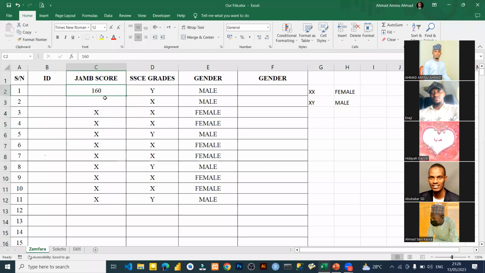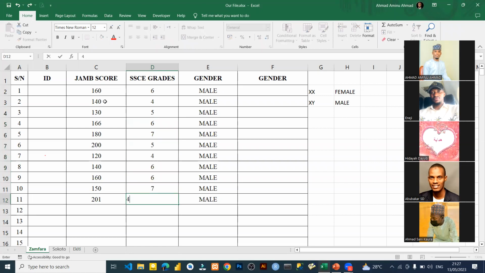Okay, let's just make it cutoff mark. So I'm going to put 140, 130, 166, 180, 200, 120, 140, 160, like this. Okay, let me just make it 150, 201. For example, this is the JAM score. As for the grades, it is to count the number of credits that someone has. So if he has 4, 5, 6, 7, 5, 4, 6, 6, 7, 4. Okay, let's just put 4, 4.